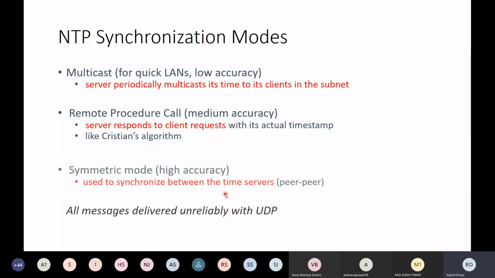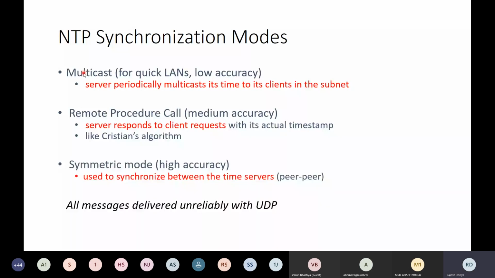Now there are three modes of Network Time Protocol: multicast, RPC, and symmetric mode. In multicast, your server periodically multicasts its time to its clients in the subnet.